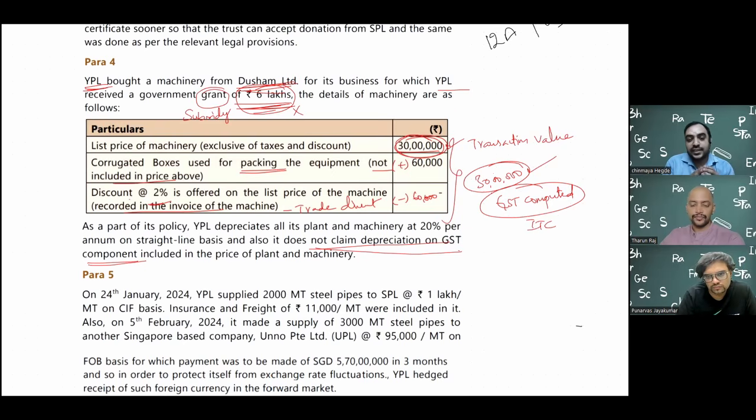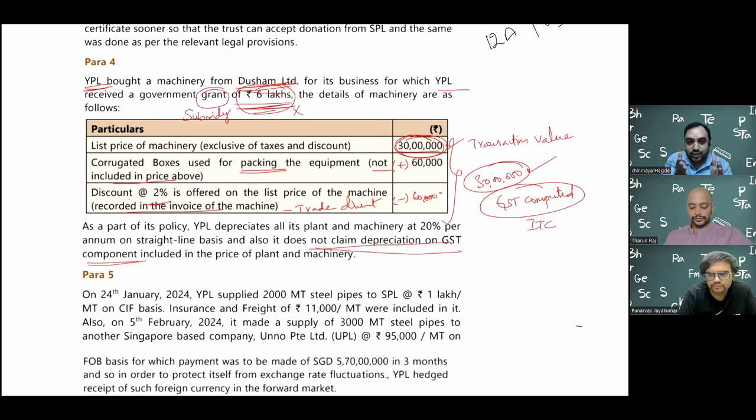The second choice is you show the asset at 30 lakhs only, and you provide depreciation on 30 lakh over a period of 5 years, 20%. The grant you receive, you maintain in a separate account called deferred grant account. So you maintain one asset account and one deferred grant account, essentially a liability account. And in proportion to depreciation, it goes to P&L. The deferred income also goes to P&L.